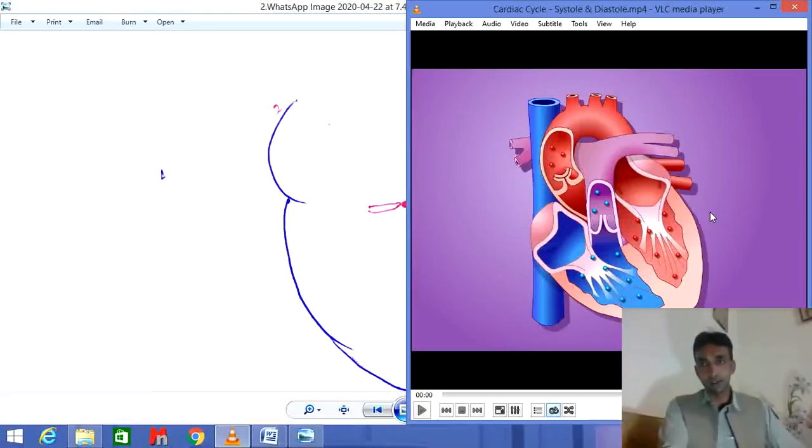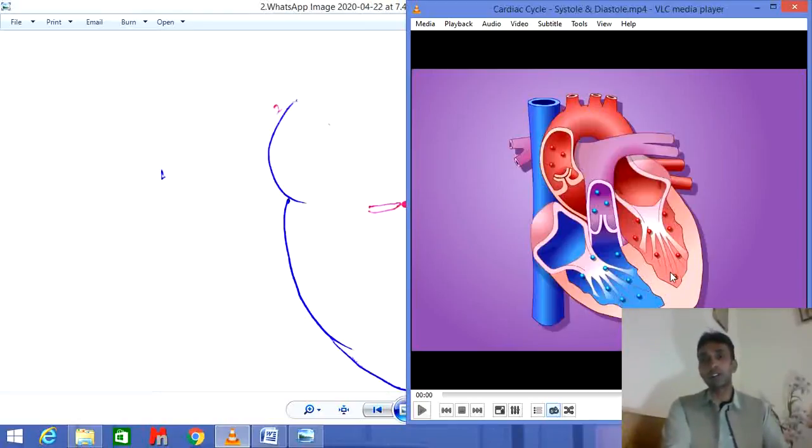If you listen to the S1 sound at the base of the heart, you can also hear it there, but it will be softer, not as loud as at the apex.